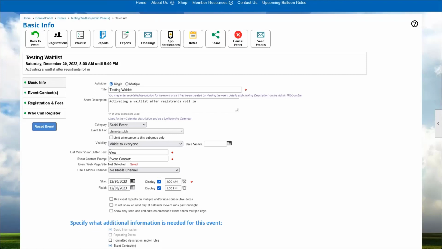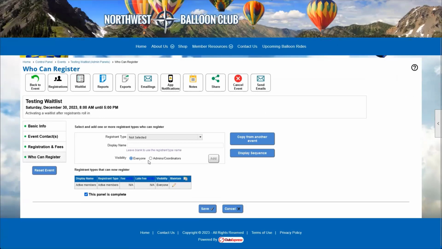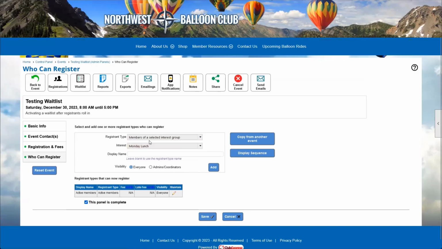If we leave it visible to everyone, there's one other way we can create more visibility for this event, but still make it feel exclusive to particular interest members. When we go to our who can register settings on an event, whenever we are creating our registrant types, there is an option in here to select members of a specific interest group. So this is yet another place where we can pull in information of who belongs to a particular interest group and make this feel exclusive.